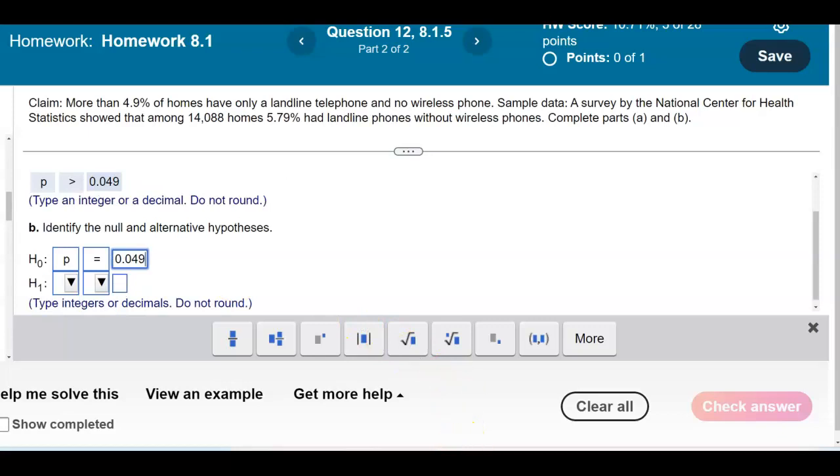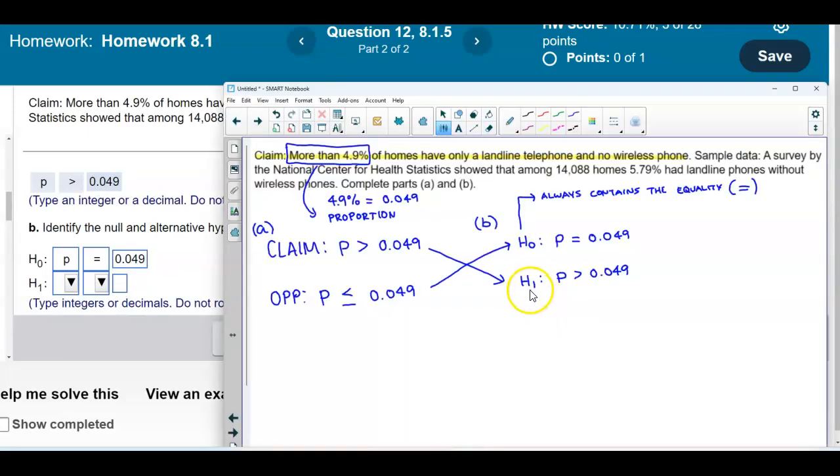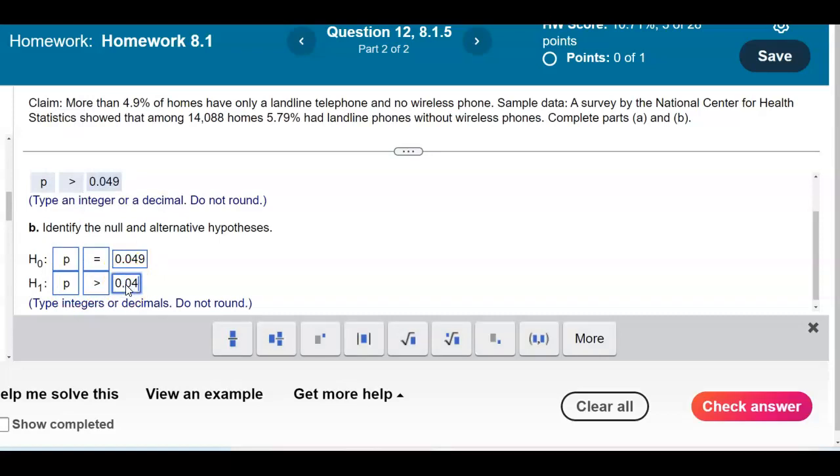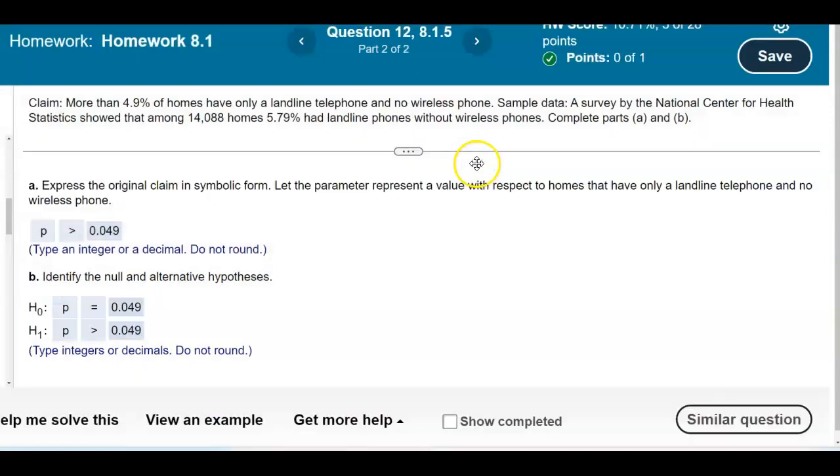And then the alternative hypothesis, which contains the claim, is that P is greater than 0.049. So we're going to put here P, use the greater than symbol, and then 0.049, and then let's press enter, and there is our result.